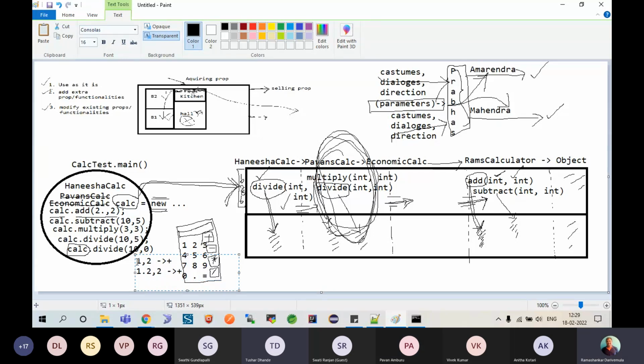Let's say I have 2 comma 4.2. Then it will be the same plus symbol. Yes, of course. Fine. Meaning even if your inputs are changing, you are trying to use the same behavior. Are you? Yes or no? You're trying to use the same behavior, the same functionality.